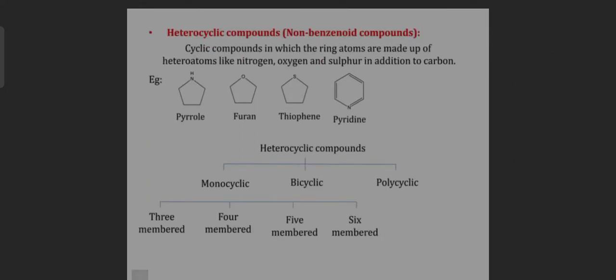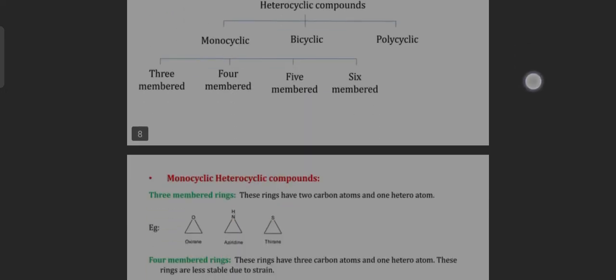Now, heterocyclic compounds or non-benzenoid compounds. These are cyclic compounds in which the ring atoms are made up of heteroatoms like nitrogen, oxygen and sulfur in addition to carbon. For example, pyrrole, furan, pyridine, thiophene. The heterocyclic compounds are divided into three parts: monocyclic, bicyclic and polycyclic, which means 3-membered, 4-membered, 5-membered and 6-membered.